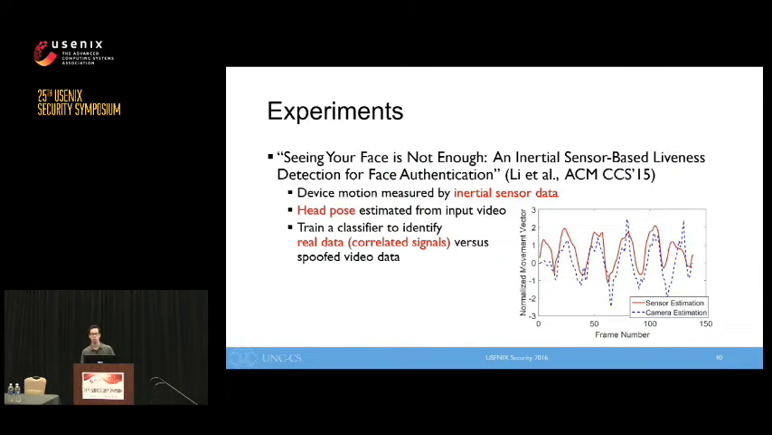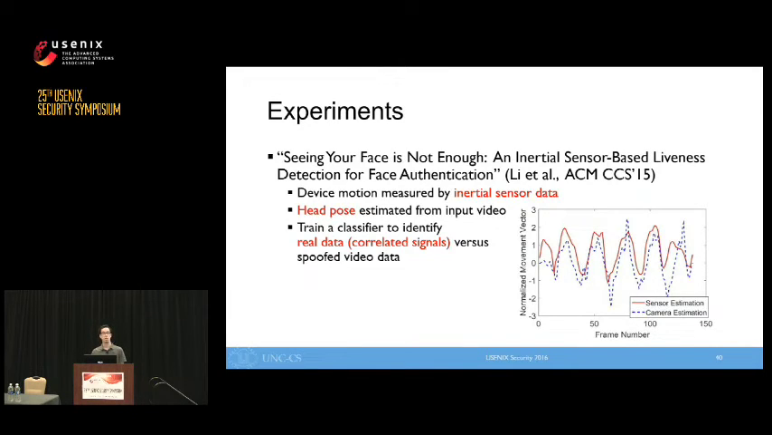To demonstrate this, we implemented a motion detection defense by Lee et al. titled, "Seeing Your Face is Not Enough." The basic idea of this system is that camera motion and observed head pose are predictable when a real 3D face is presented to the system. We collect inertial sensor data from the authenticating device, in this case a smartphone, and we estimate head pose, that is, the direction the head is facing, based on the input of the authenticating camera.